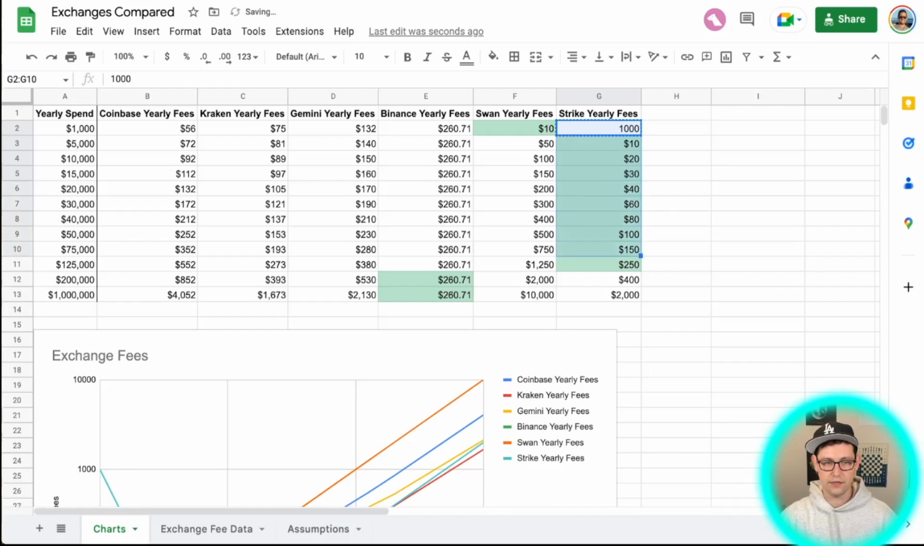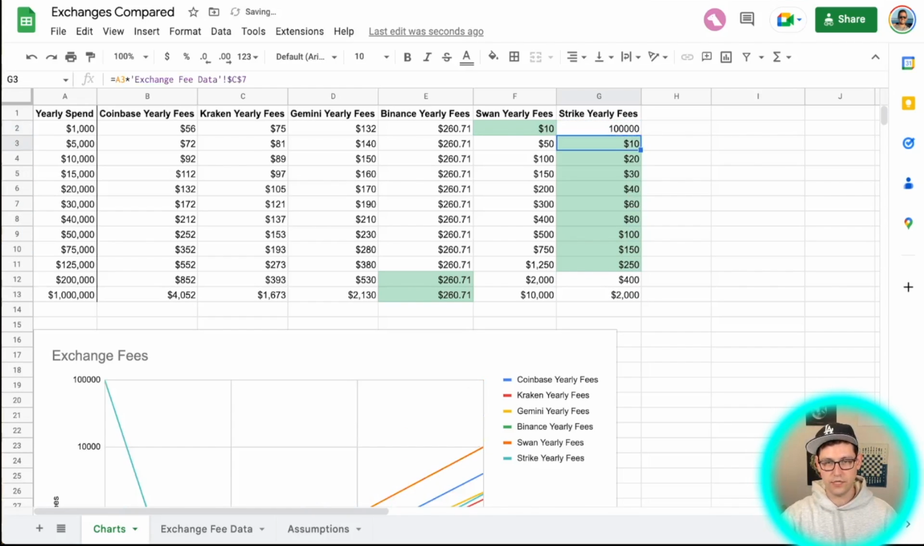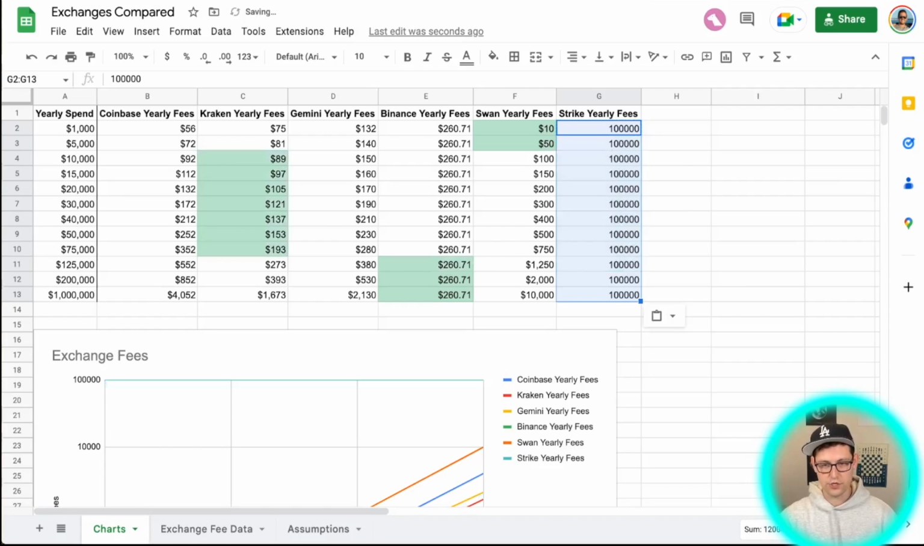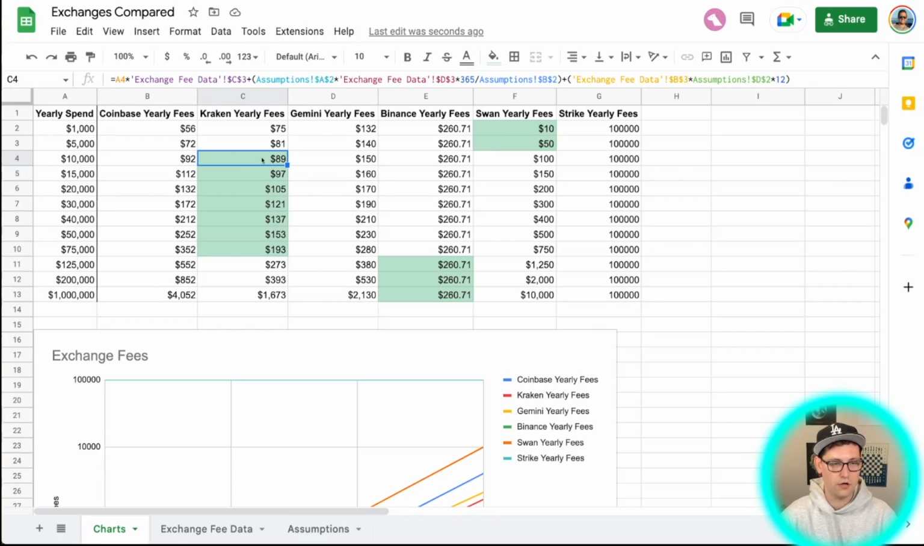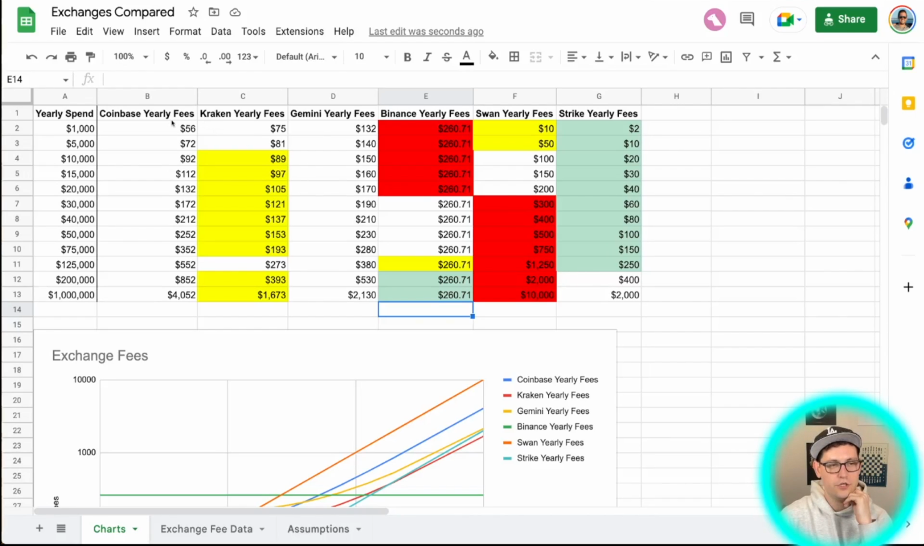You could go ahead and set these fees to be arbitrarily high to just knock Strike out of the equation. And then you could see that if you were spending up to $10,000 a year, really Swan is going to be your best option. And then at $10,000 of spend, you're paying slightly more to use Swan than you are to use Coinbase or Kraken. Kraken, especially here, even if you're depositing once a month, is looking pretty good at $89 of yearly fees given $10,000 of spend. If we do a little bit more conditional formatting just to make this a little bit more interesting, you can see that now the yellow is the second cheapest option and that the red is now the most expensive option for each tier of spend.